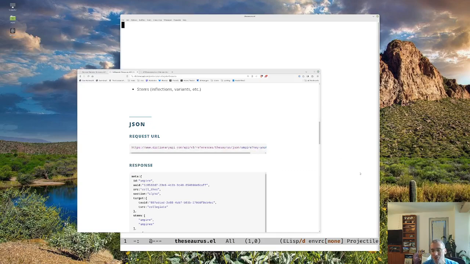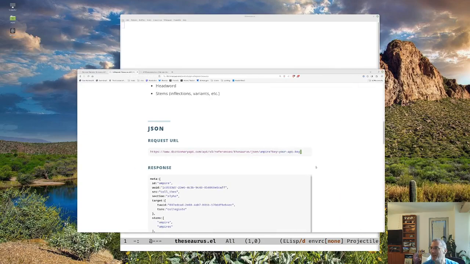Let me see, I can make this bigger. And don't worry, we'll get to the Emacs part. Dictionaryapi.com, API, v3, references, thesaurus, JSON, then the word you want to find the synonyms for, then question mark key